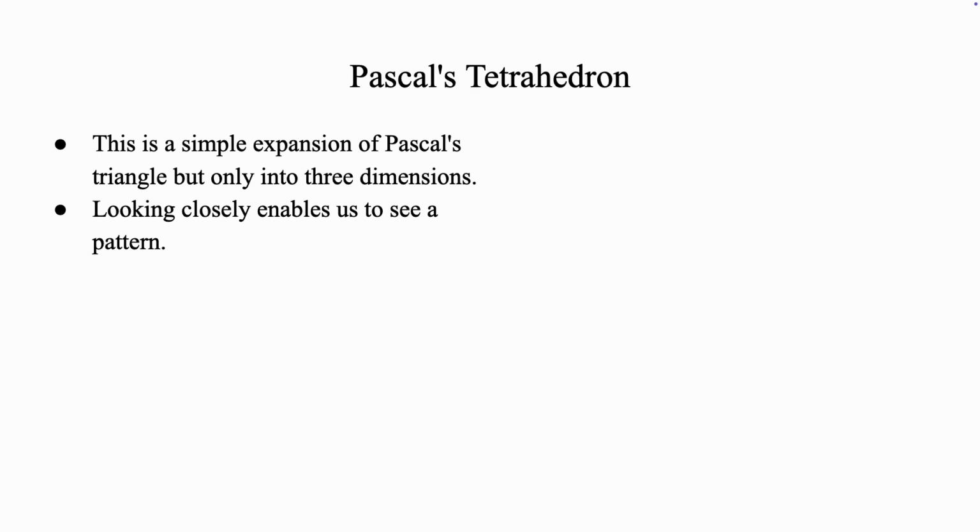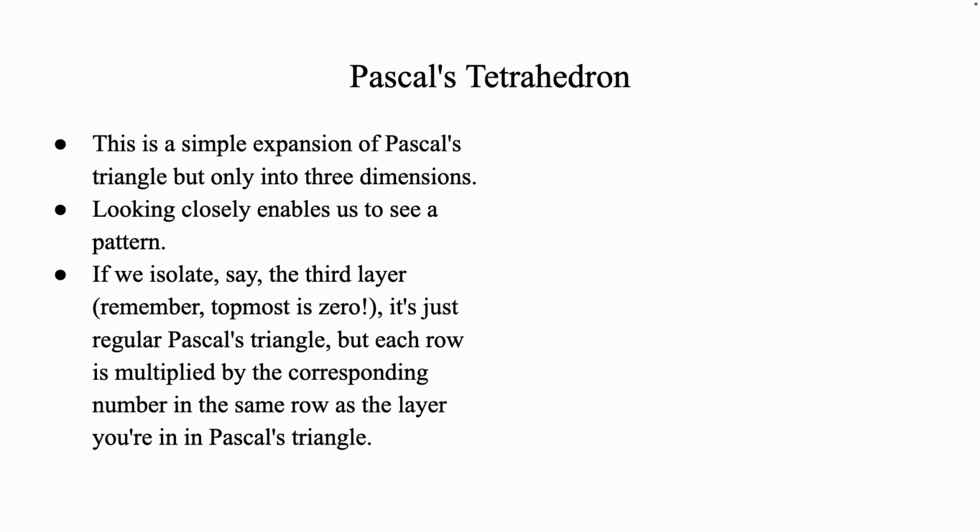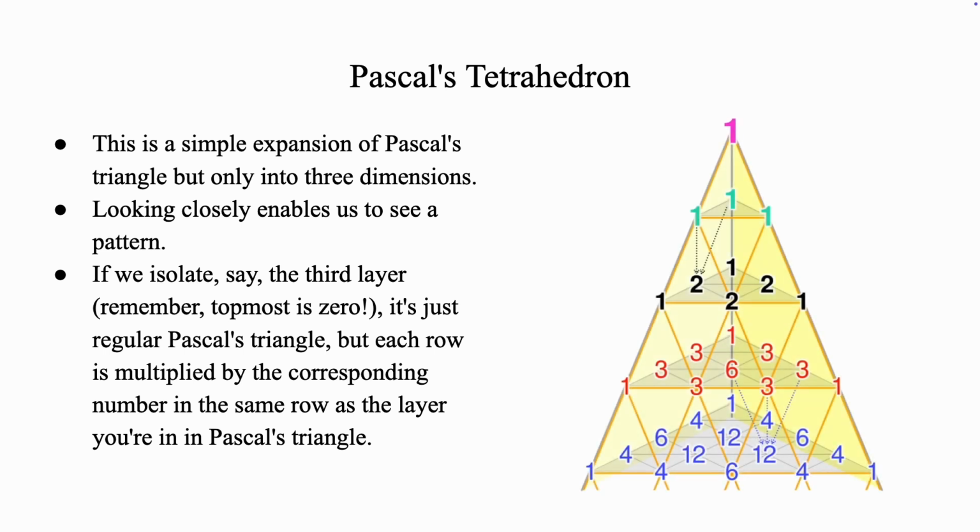Looking closely enables us to see a pattern. If we isolate, say, the 3rd layer, remember the topmost is 0, it's just regular Pascal's triangle, but each row is multiplied by the corresponding number in the same row as the layer you're in in Pascal's triangle. This will help us in our generalization later on.